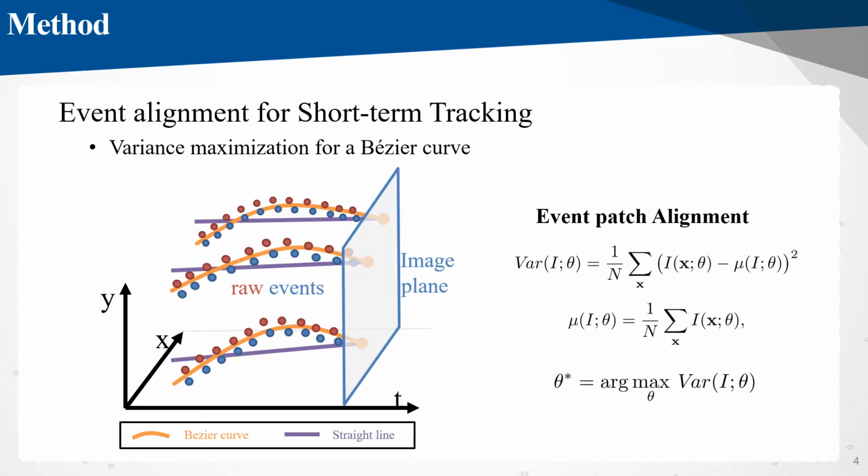For the short-term tracking, we parameterize the trajectory of events with a Bezier curve. Then we align the events to the patch to maximize the variance. By doing this, we can associate the events and estimate the trajectory of features simultaneously.